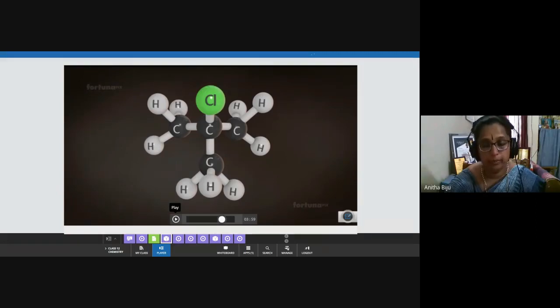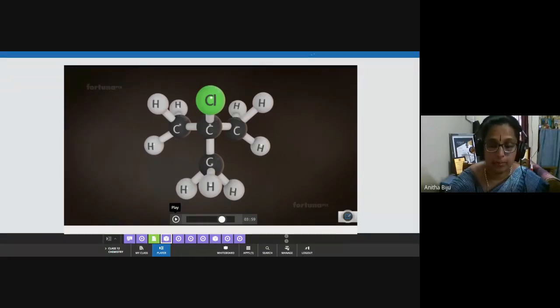You connect one more carbon atom, and now you can see that at the central carbon atom, one more valency is there. So here you can put one halogen atom, that is chlorine. Okay, and the rest of the valencies of the carbon atoms are satisfied by hydrogen atoms.